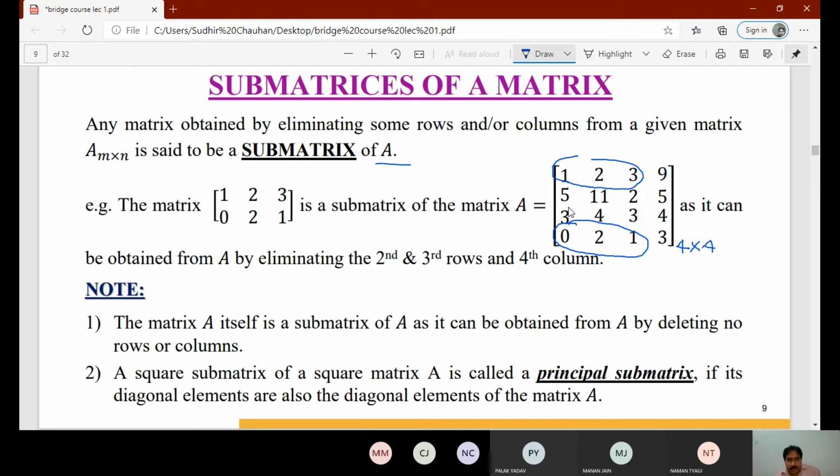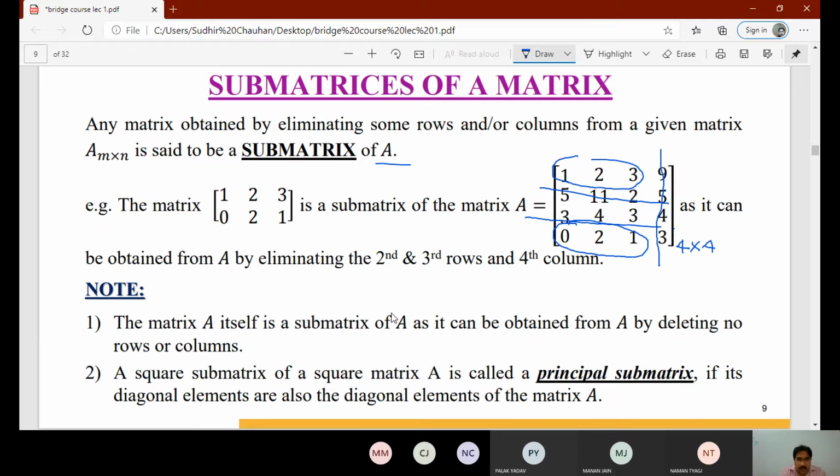If we eliminate the fourth column, and eliminate the third and second rows, we get the remaining portion, which is called a submatrix of A. So if we delete some rows and/or columns from a given matrix, the remaining matrix is called a submatrix of A. This matrix is obtained by eliminating the second and third rows and the fourth column.